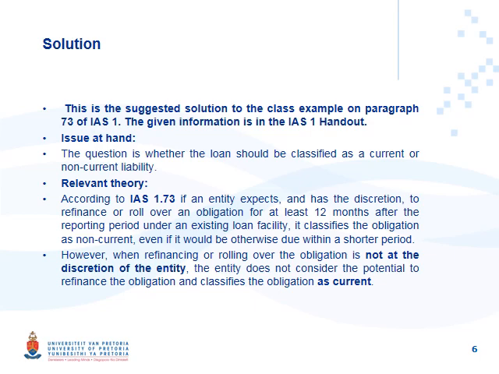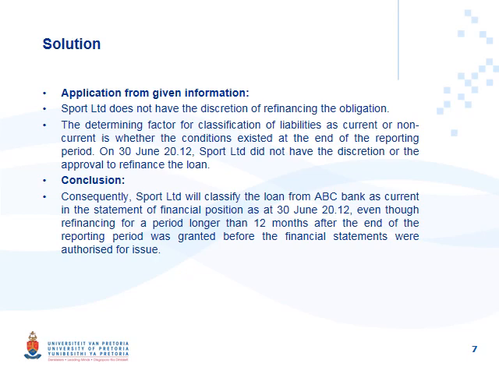Then for our application, we say Sport Limited does not have the discretion to refinance. The determining factor for classification is whether the conditions existed at year end or not. Very important. So we always go and look at what conditions existed at year end. At year end, we did not have the discretion. Only after year end did ABC Bank agree to help us refinance. But at year end, we had to pay within 6 months. So on 30 June, Sport Limited did not have the discretion or the approval to refinance the loan.